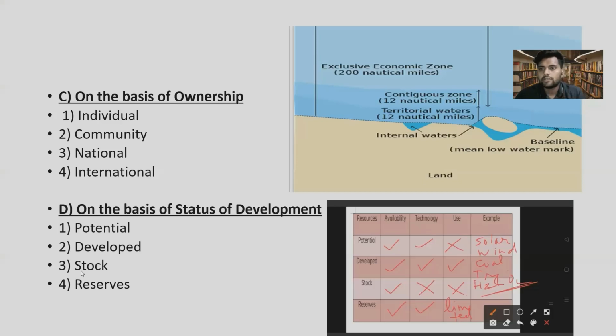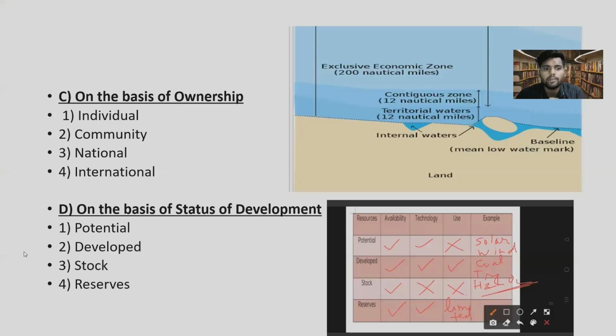Third are stock resources. These are resources that have potential to be utilized, but we don't have the technical knowledge of how these resources can be utilized. For example, take H2O, water. It has two components, hydrogen and oxygen. We don't have any existing technology to separate these two gases, which are a huge source of energy. So this will come under stock resources.